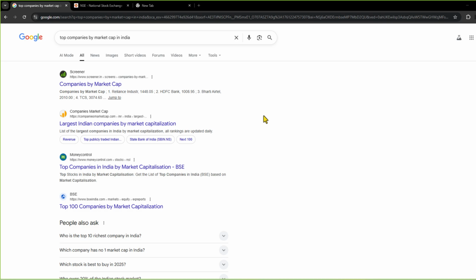Meaning, according to the definition, if a company has more than 20,000 crore rupees market capitalization, it is large cap. Correct? But then, some of the mid cap companies have market capitalization more than 20,000 crore rupees.